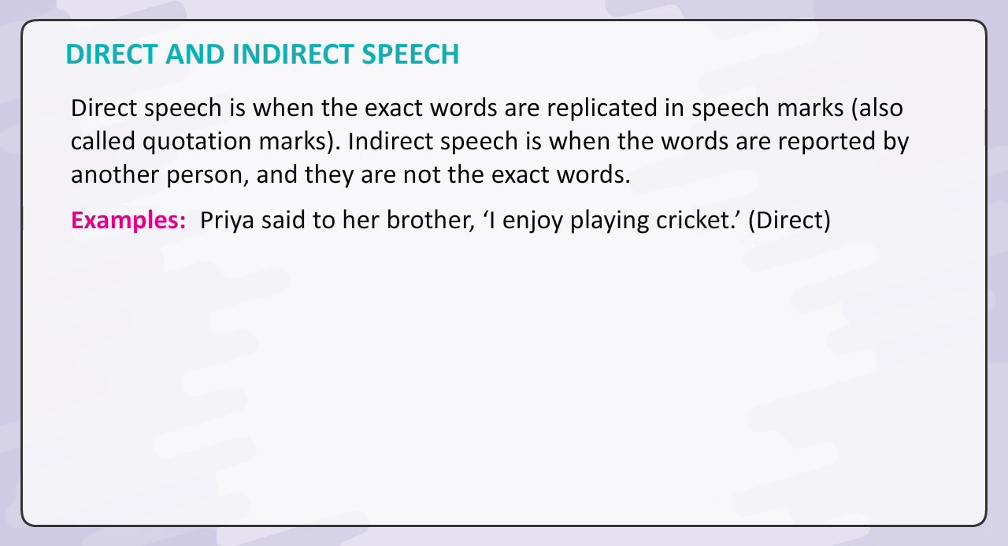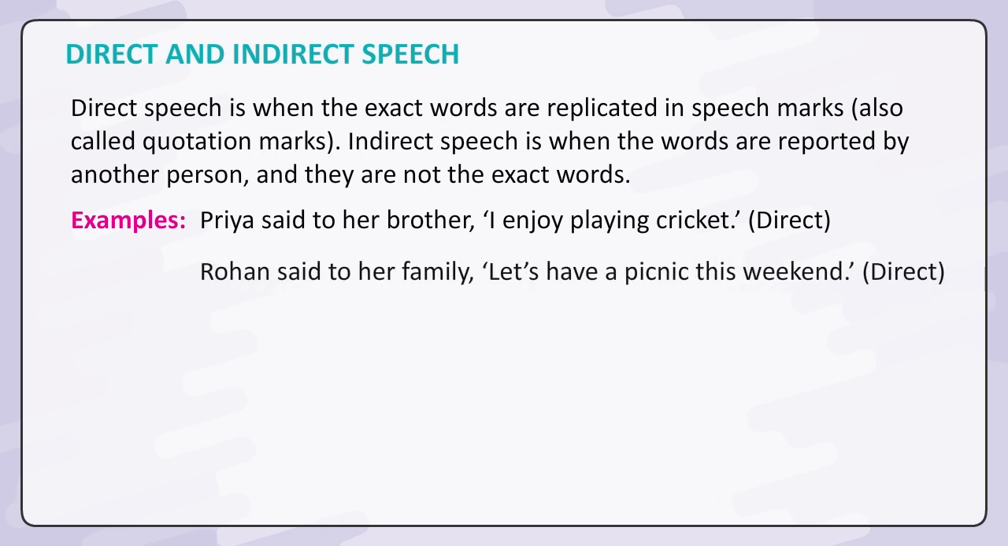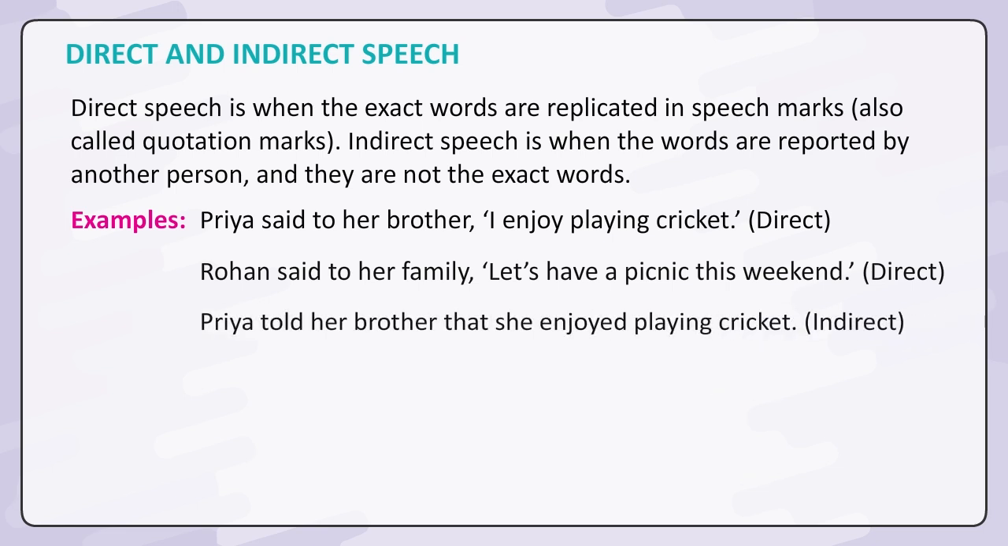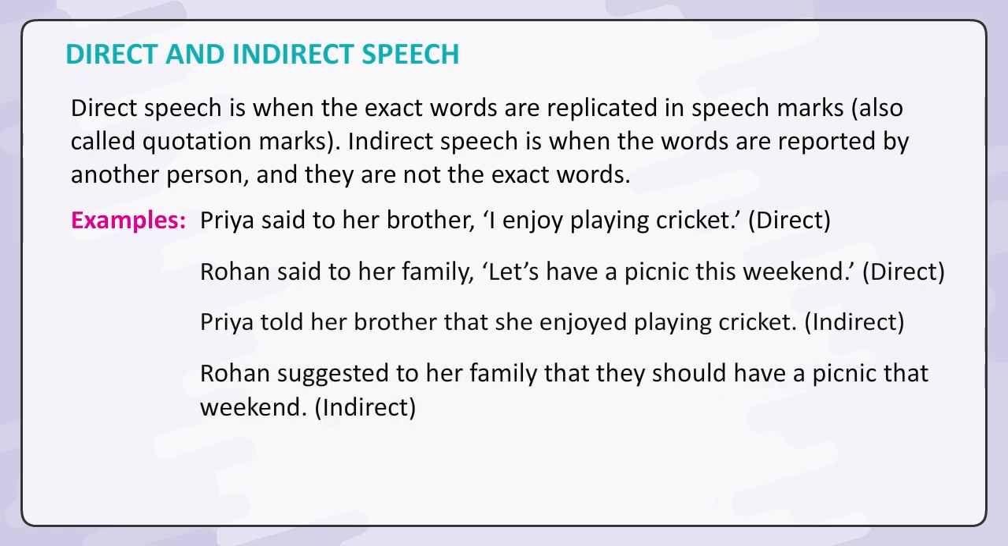Examples. Priya said to her brother, "I enjoy playing cricket." Direct. Rohan said to her family, "Let's have a picnic this weekend." Direct. Priya told her brother that she enjoyed playing cricket. Indirect. Rohan suggested to her family that they should have a picnic that weekend. Indirect.